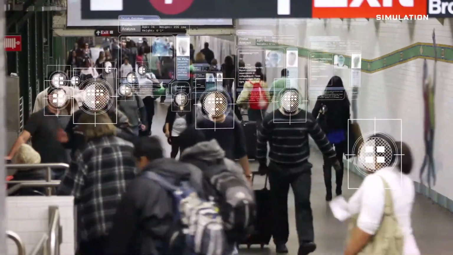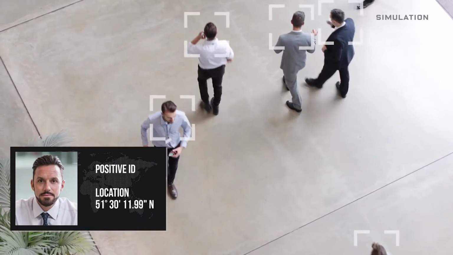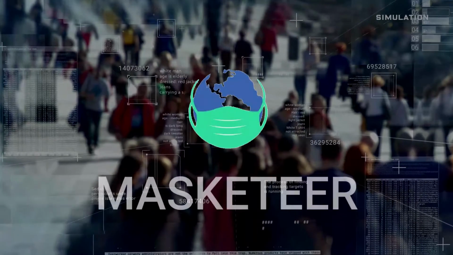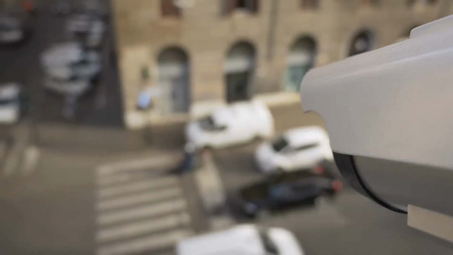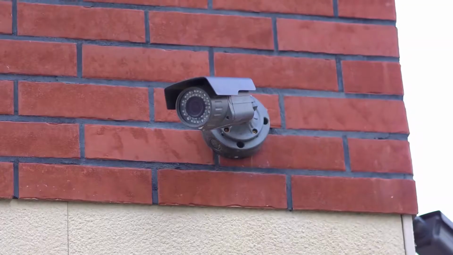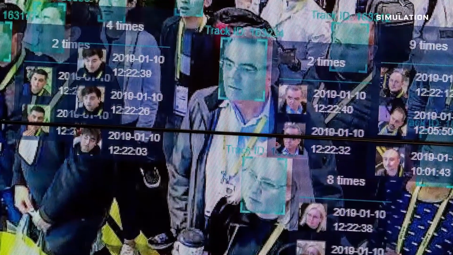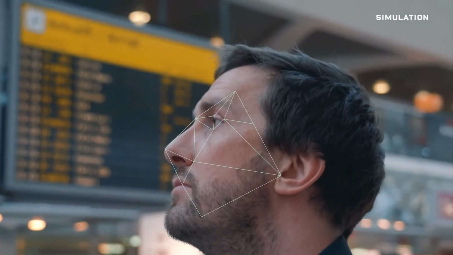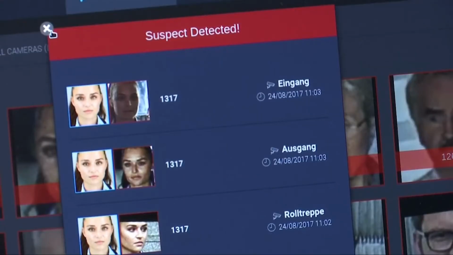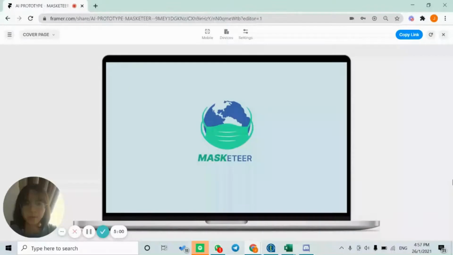Therefore, our approach to overcome this problem is to build a face mask detection system named MASKETEER. The objective of the face mask detection system is to use existing CCTV cameras combined with computer vision to detect people without masks and capture images of them to store in databases as evidence. An automated email system will also send out fines to individuals who did not wear a mask.